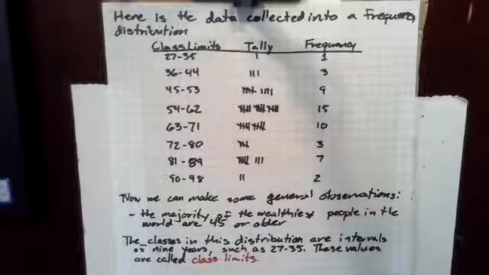The tally column is just hash marks that tell us how many elements fell into each of these classes. And the frequency column tells us how many elements fell into each class in numeric form. And using this, we can make some general observations, such as the majority of the wealthiest people in the world are 45 years or older. In fact, we could go as far as to say the majority are 54 years or older. The classes in this distribution are intervals of 9 years, such as 27 to 35.